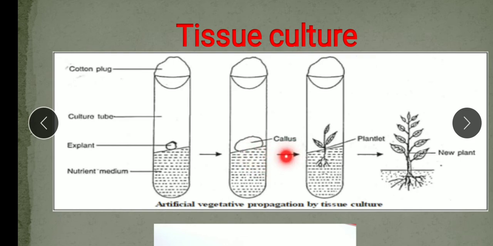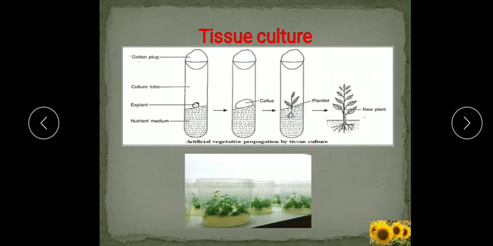Now, some small parts of this callus are put in another medium containing hormones to induce cell differentiation. So, for more growth, hormones are added to this callus, and then it develops into new plantlets. These plantlets are further transplanted into the soil to grow into mature plants. Now this is the method of tissue culture.